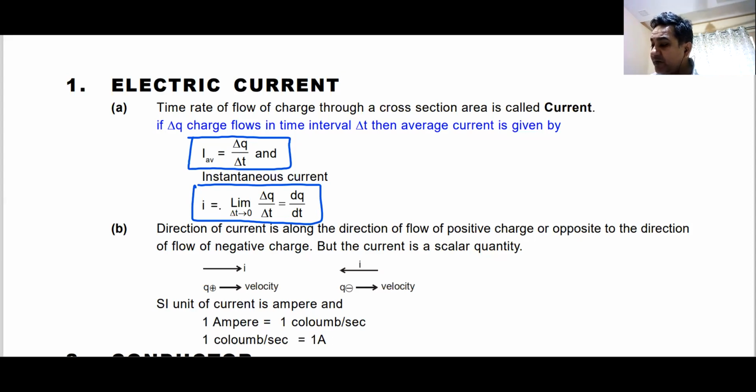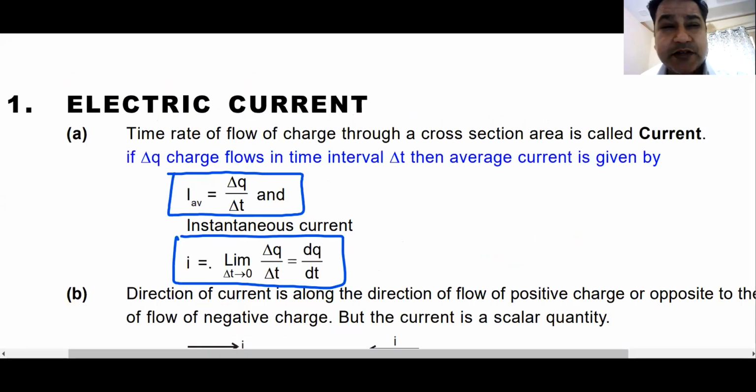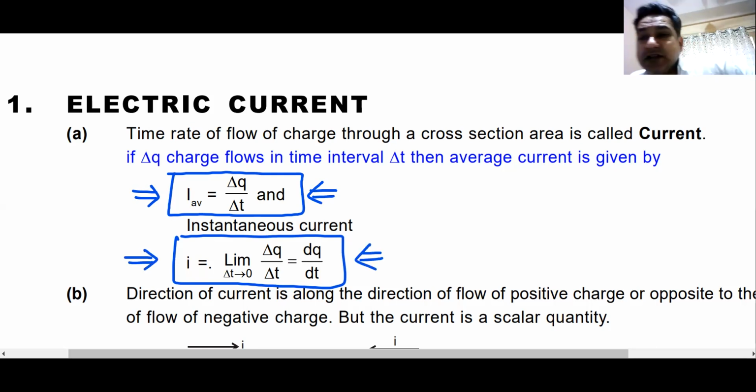Average velocity, if you remember from our discussion, is total displacement divided by total time, how much the body has displaced in a given time interval. On similar lines, average current, or I average, is the total charge flown through a section divided by total time. And the rate at which this charge is flowing, or in a small interval of time dt, how much charge has flown, that becomes your I instantaneous. I hope you know all this.